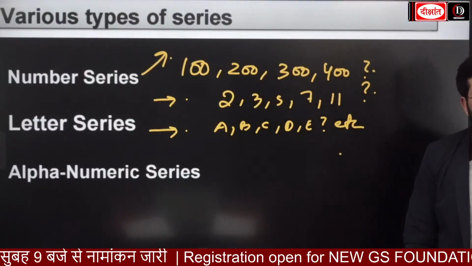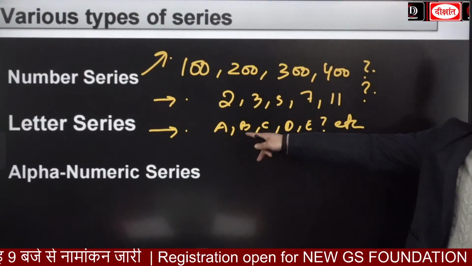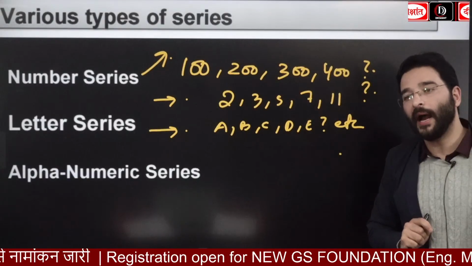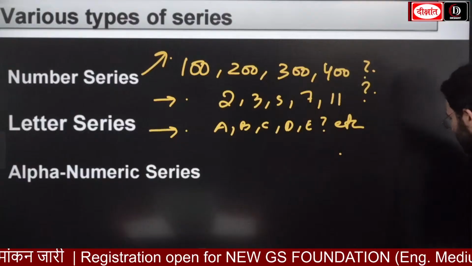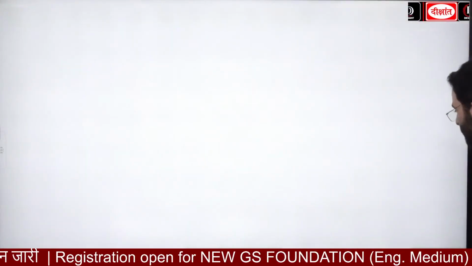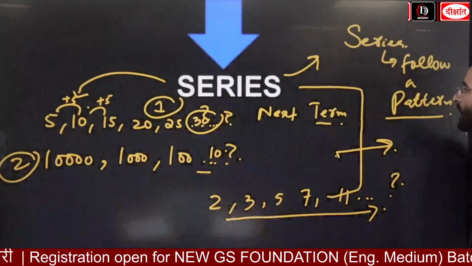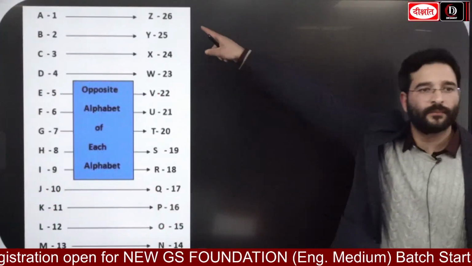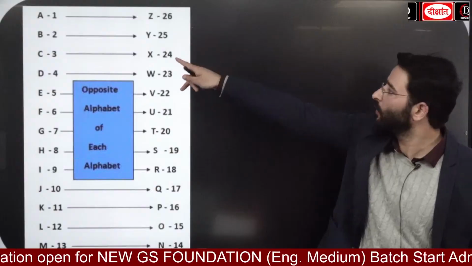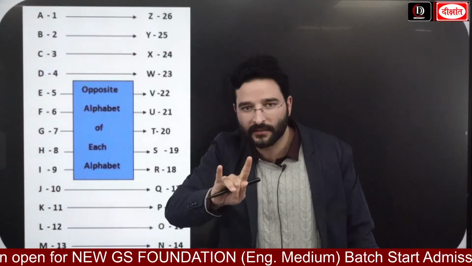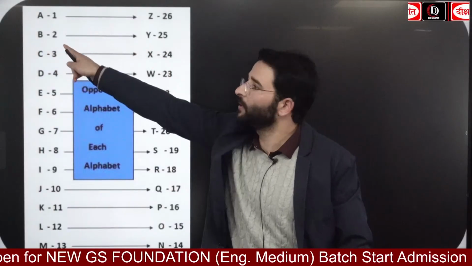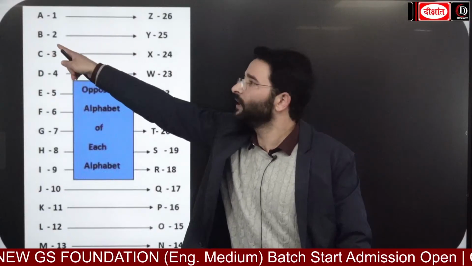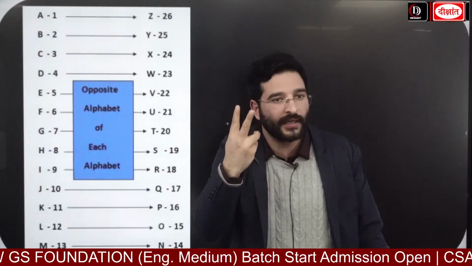Okay, letter series. Here you are going to deal with the letters. And please make sure, guys, you have an idea regarding the letter series. When we look at the letters, A we relate with 1, similarly B with 2, C for 3.